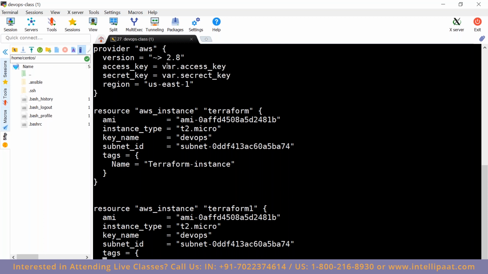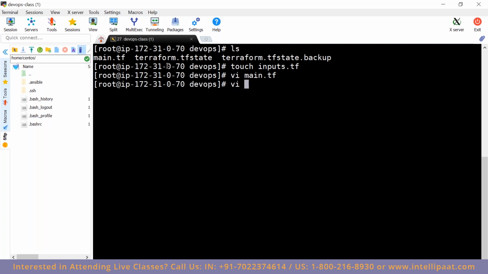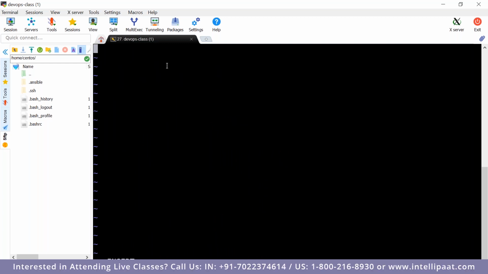So in this case, after defining it here, go to the inputs.tf file. We will have to define that variable. So how do I define that variable? The keyword is variable, and then give the name. What is the name I'm giving? access_key. Then open bracket and close bracket, and we will have to define which variable type it is.